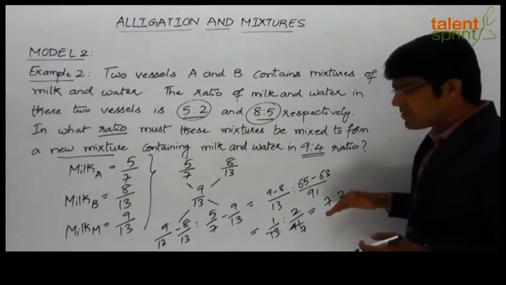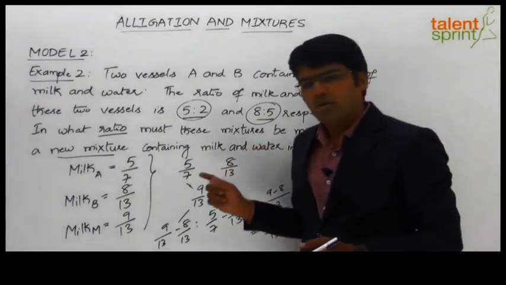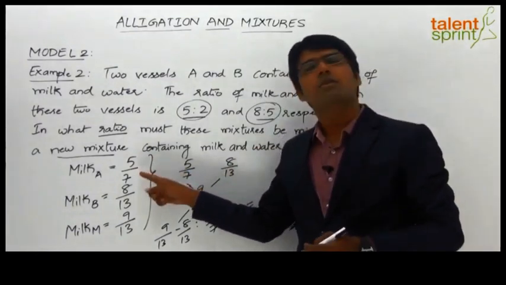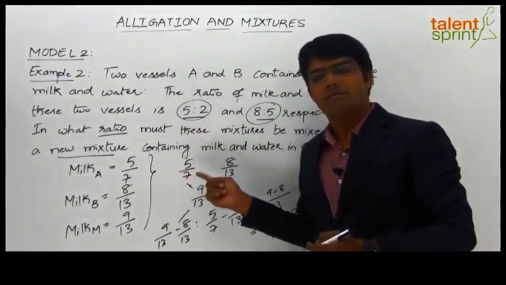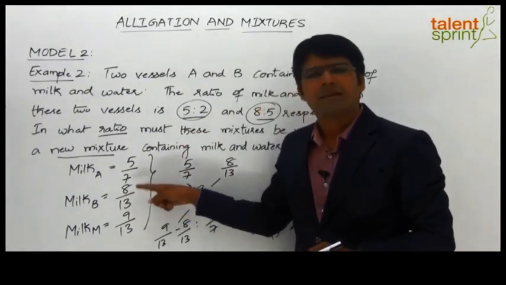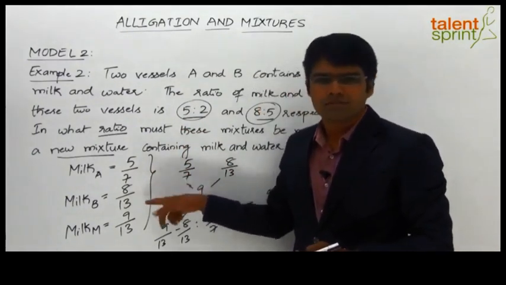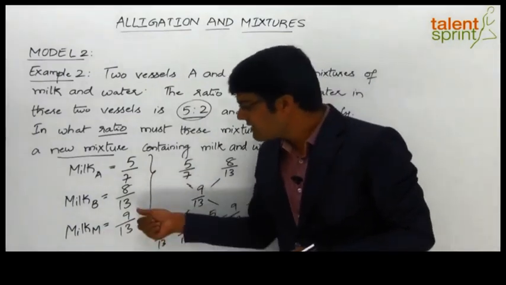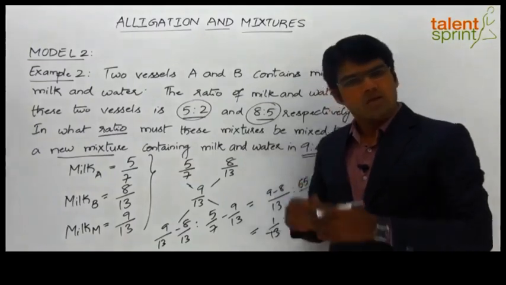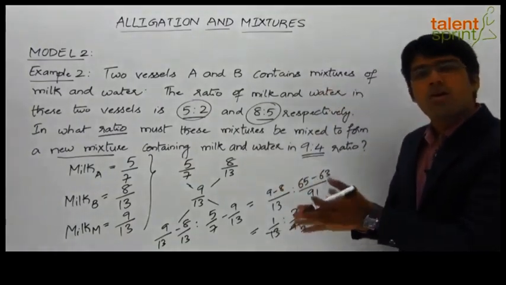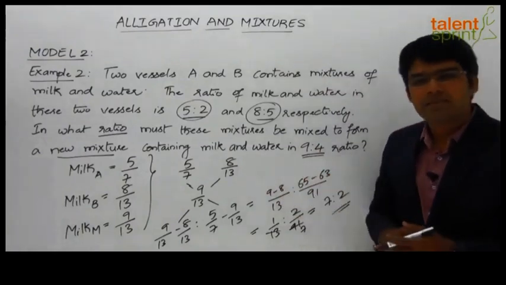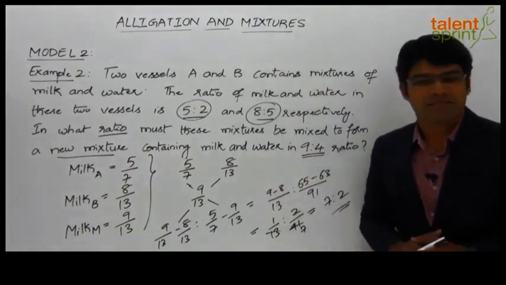The same answer can also be obtained by using the strengths of water. For example, here if the strength of milk in vessel A is 5/7, the strength of water would be 2/7, the remaining part of it. The strength of water in vessel B will be 5/13, that is 1 minus 8/13, or 5 parts out of 13 parts. And in the final mixture, the strength of milk is 9/13, so the strength of water would be 4/13. So either work only on the strengths of milk or the strengths of water in the three types of mixtures, and apply the alligation rule to find the required answer, 7:2.